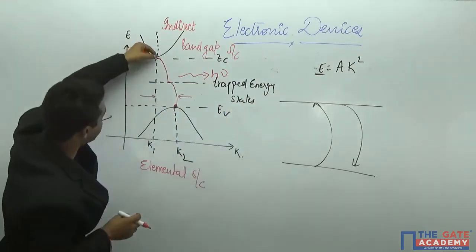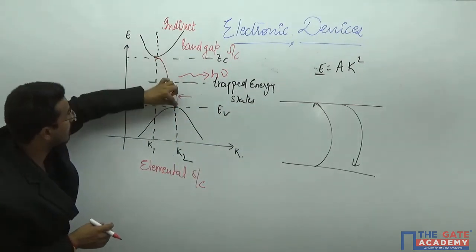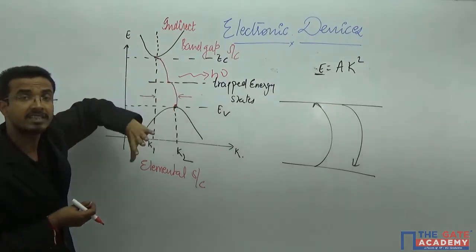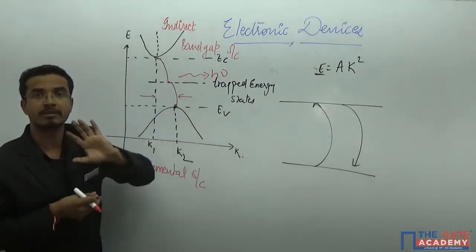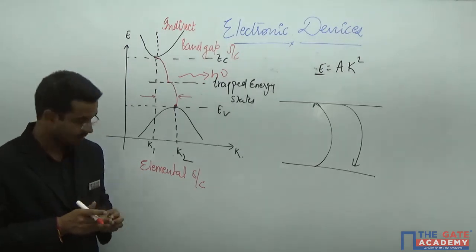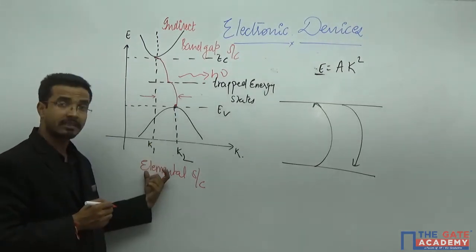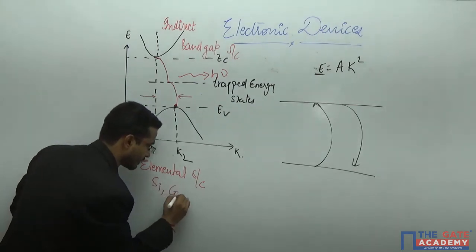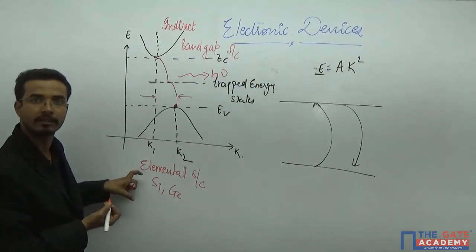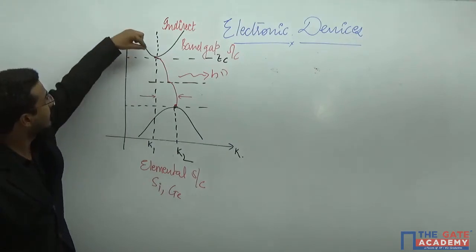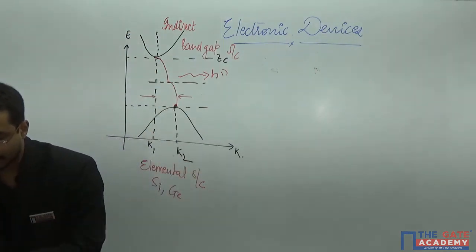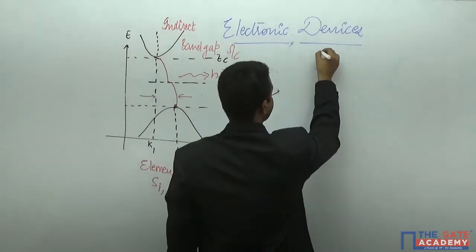So whenever this type of phenomenon occurs, where the electron is not coming directly from this level to this level, that is known as an indirect band gap semiconductor. Examples of such elemental semiconductors are silicon and germanium. These are elemental semiconductors. That means here we have studied that the electron and hole do not have the same momentum. What will happen if the electron and hole have the same momentum?